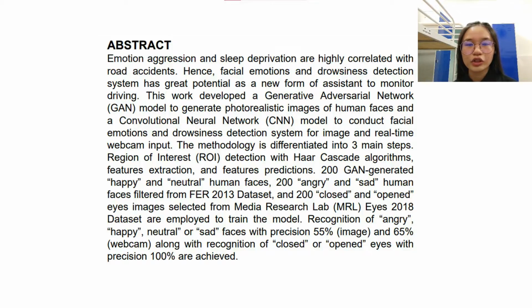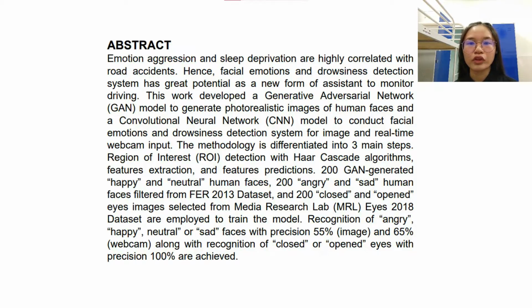In this work, Generative Adversarial Network, in short, GAN, is used to generate photorealistic happy and neutral human faces. 200 GAN-generated happy and neutral human faces, 200 angry and sad human faces filtered from FER 2013 dataset, and 200 closed and open eyes images selected from MRL Eyes 2018 dataset are employed to train the model.